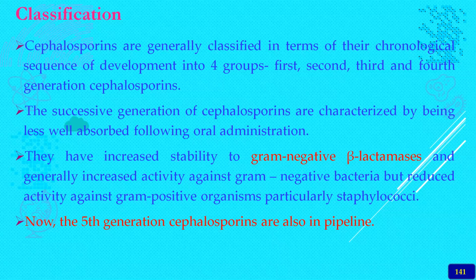Cephalosporins are also generally classified, in terms of the chronological sequence of development, into 4 groups, and now it is 5 groups. So first, second, third, fourth, and fifth generations are there. Just like the generations of human beings, they developed as the first generation, second, third, fourth, and fifth generation. The successive generations of the cephalosporins are characterized by being less well absorbed following oral administration,